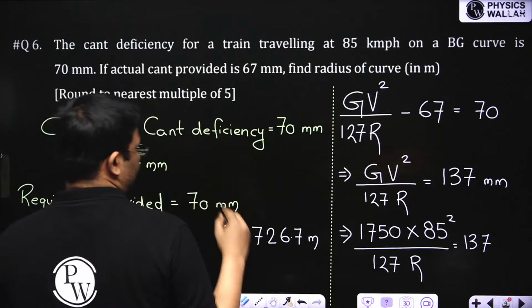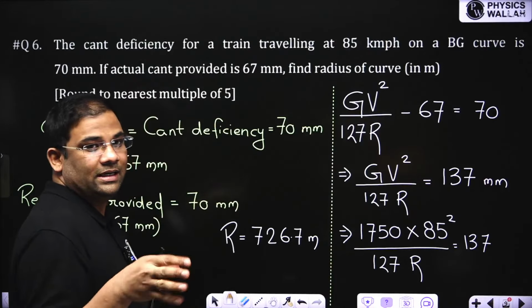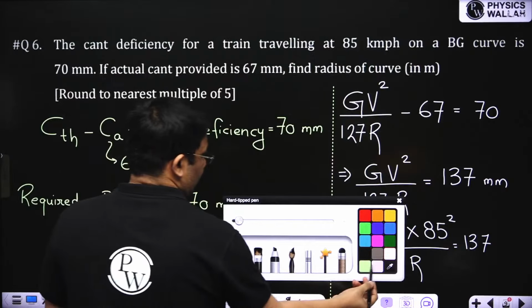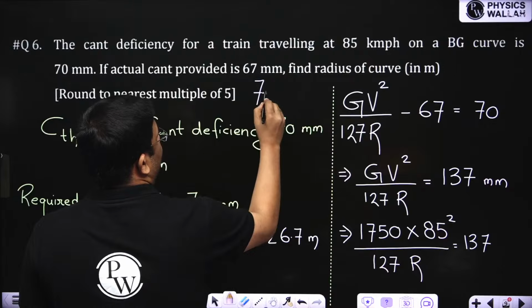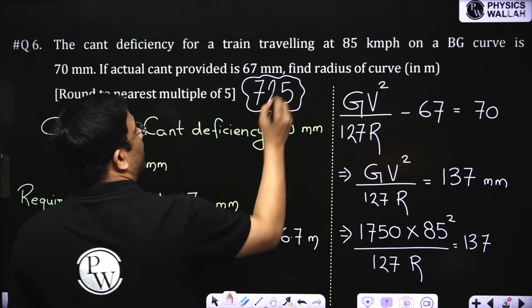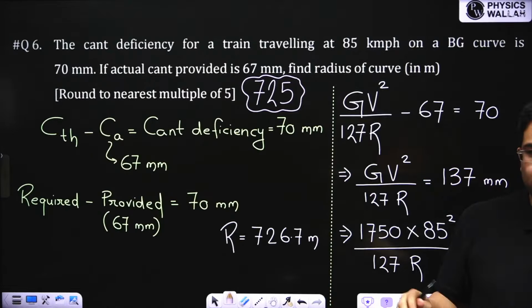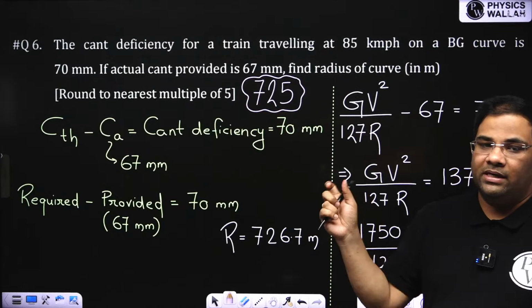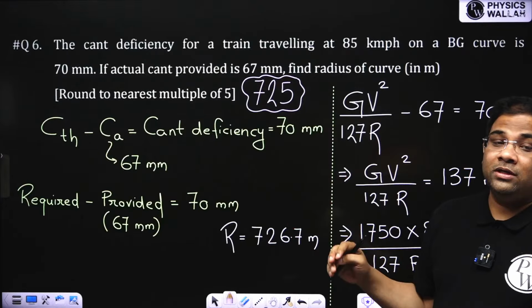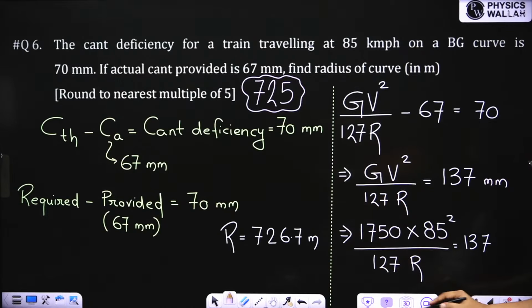Round to the nearest, not next, nearest. So nearest is 725. So the right answer is 725. In NAT questions, be very careful of how they have told you to round. Read that very carefully. Many times we solve the question correctly, but we don't read it. But now you have read it correctly. Very good. Great.